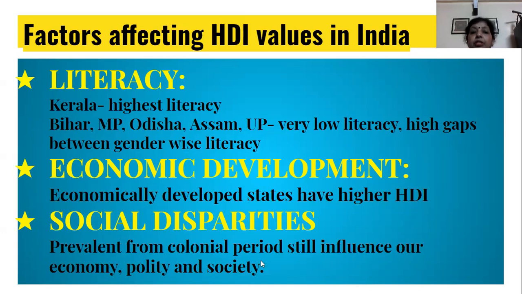The third important reason is social disparities. There has been a lot of social distortions and disparities, regional distortions, which we see in the matter of development. And the impact of colonial rule can still be seen in some parts of India, especially in the tribal areas.